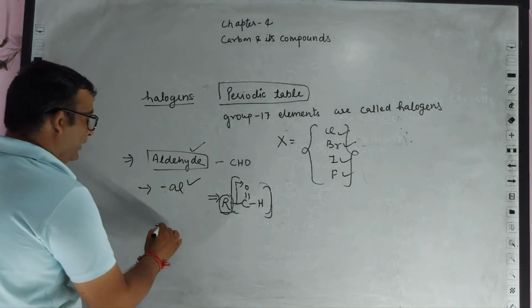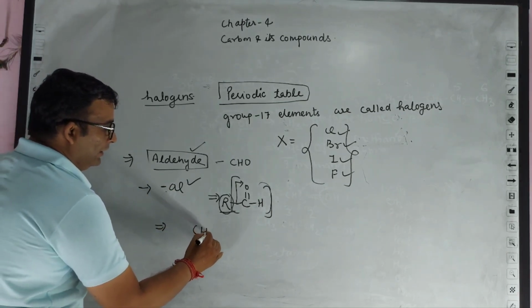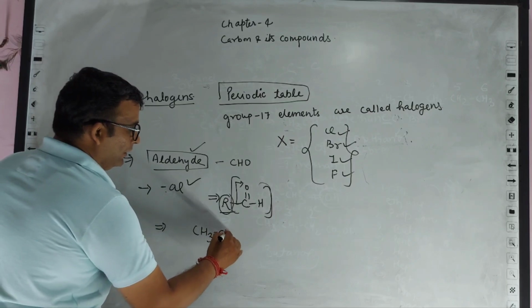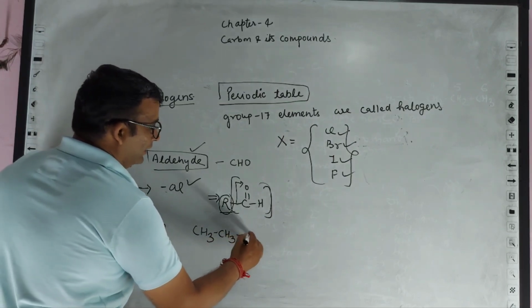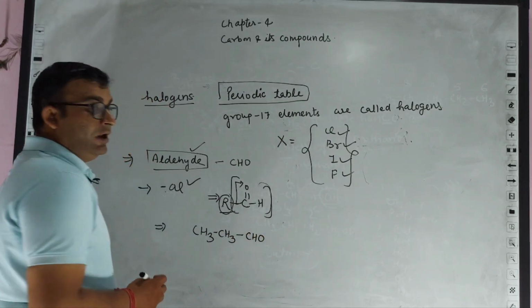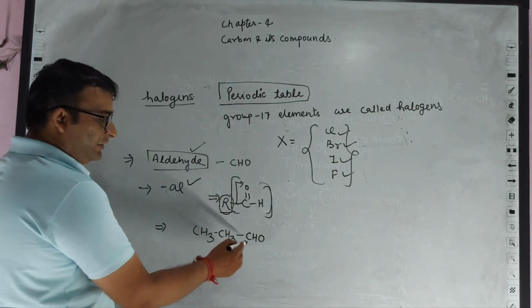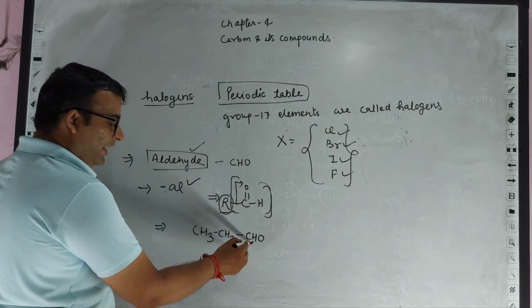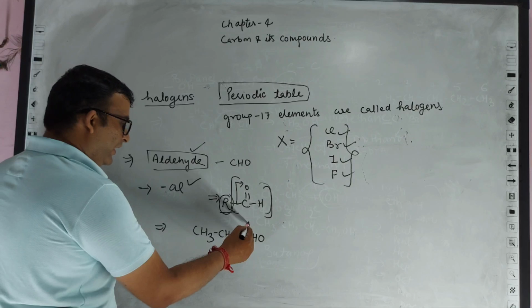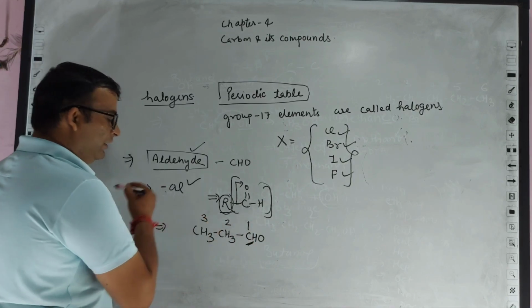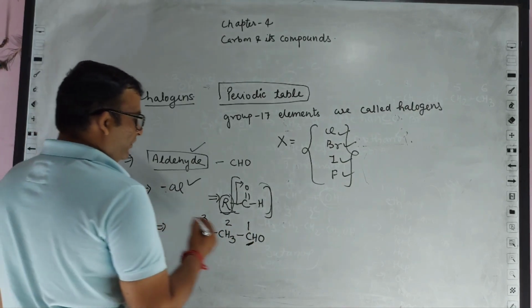For example, if we add this CHO in ethane, now in IUPAC nomenclature this carbon atom will also be counted. So we will start numbering over here: 1, 2, 3. There are 3 carbon atoms present.